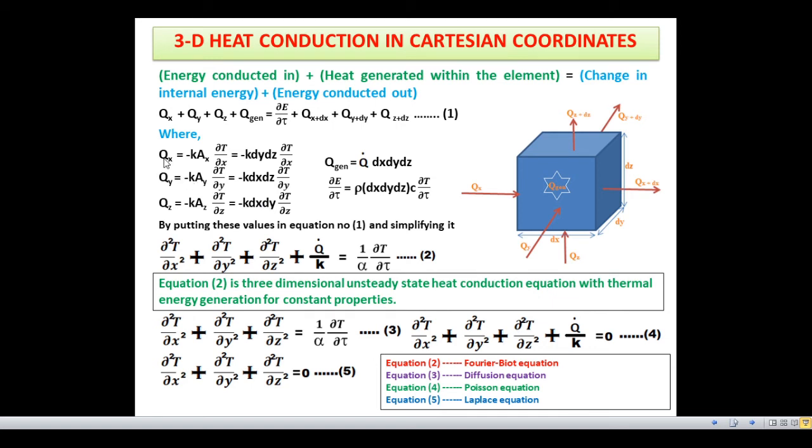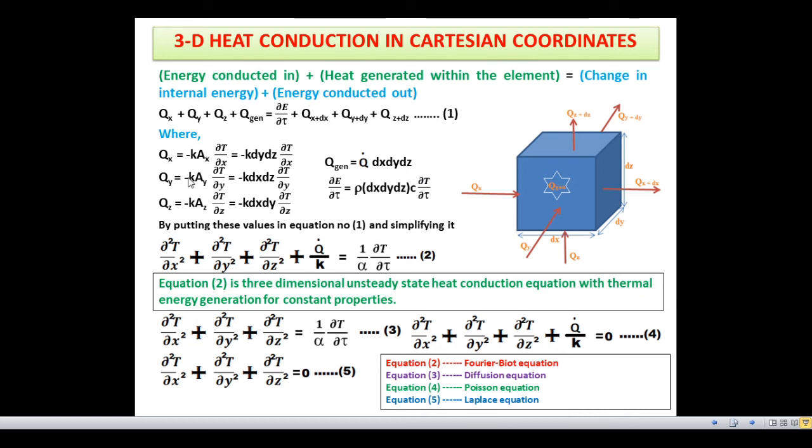So Qx is equal to minus K Ax dou T by dou x, Qy is equal to minus K Ay dou T by dou y, and Qz is equal to minus K Az dou T by dou z. And Qgen is equal to Q dot into dx dy dz. And the change in internal energy, dou E by dou tau, is equal to rho into dx dy dz into C, the specific heat, into dou T by dou tau.